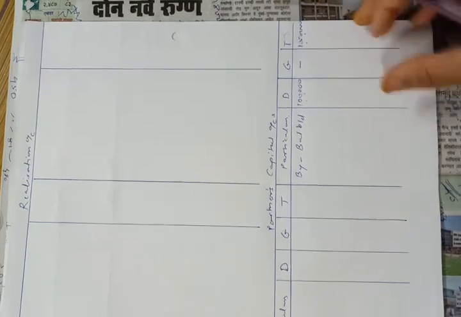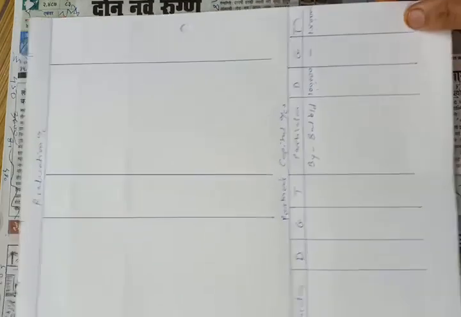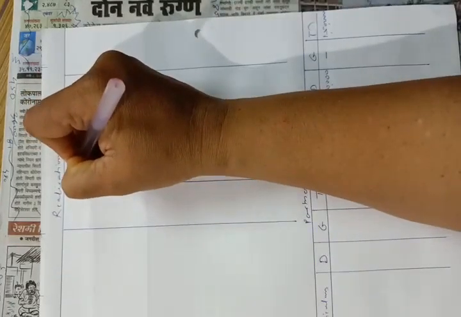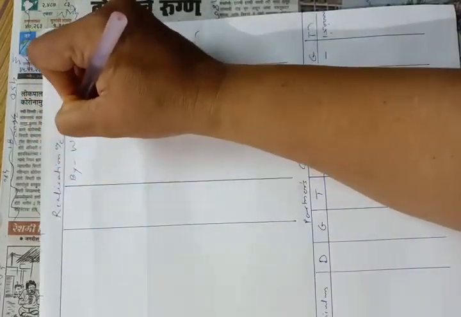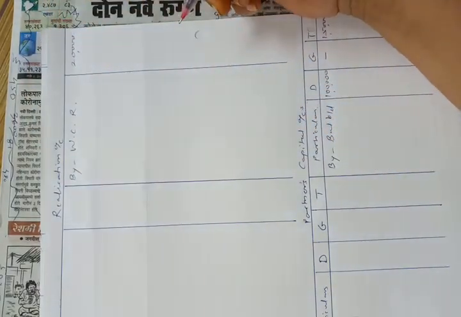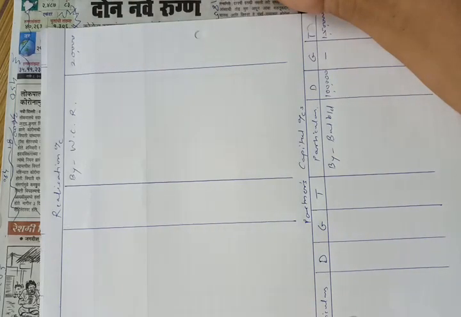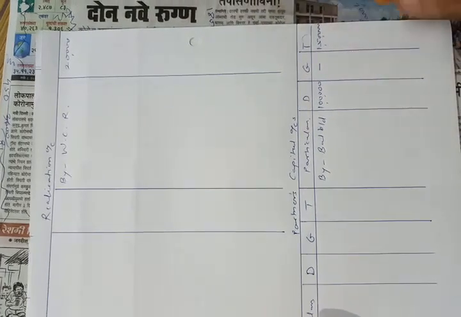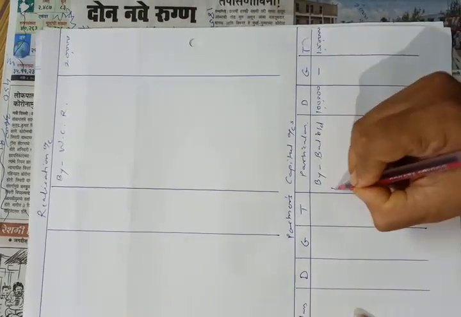First we have to transfer the claim amount from the reserve to the realization account credit side. So by workmen compensation reserve, rupees 20,000 will be transferred to realization account credit side. That is the amount of claim. So still there are rupees 6,000 in the workmen compensation reserve which will be distributed between the partners.